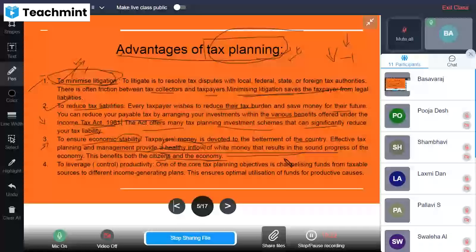White money in the sense of the taxed money, right? The legal money, that results in the sound, effective progress that you can get by efficient or effective tax planning, right? To leverage the productivity. So tax planning again helps to control the productivity. How? One of the main objectives of tax planning is channelizing the funds. The funds will be utilized or invested into different income generating plans. This ensures the optimum utilization of funds for productive causes.